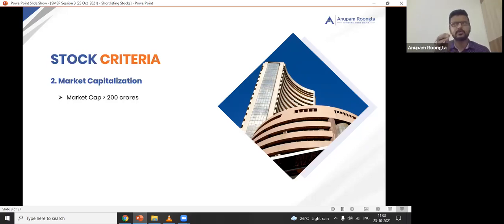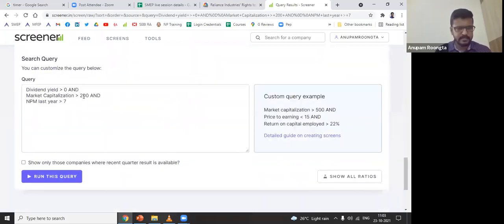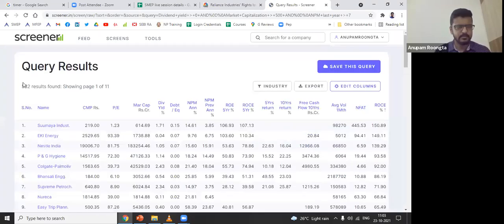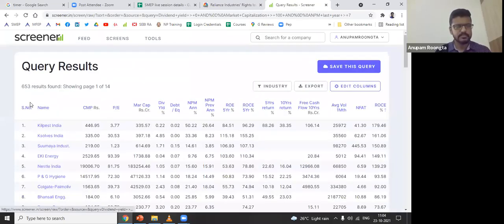You can always say I want to look at a market cap of only more than 500, or only more than 1,000 crores, or only more than 100 crores. So you can always change that. You can always tweak that filter. For example, when we are looking at the screener, instead of 200, let's say I enter 500. So I'm okay with that. So now the number of companies reduces to 532 from 600 something. Right? I can make it maybe 100 only. I can say I want to look at all the companies above 100 crores. So now it is 653.